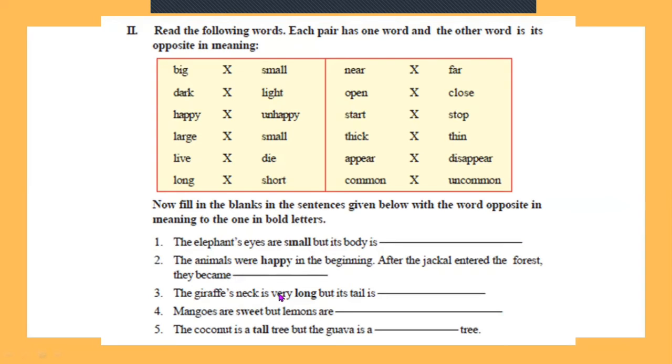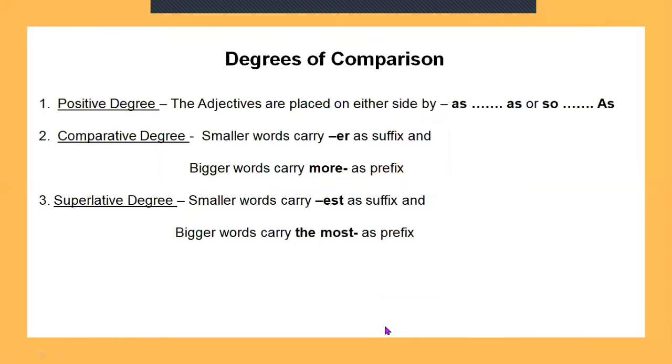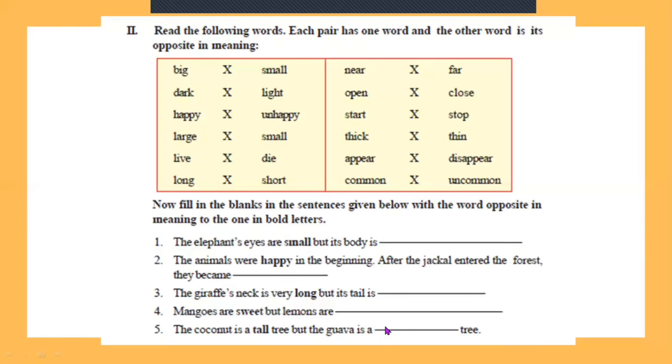The giraffe's neck is very long. What is the opposite of long? But its tail is blank. Look at the next one. Mangoes are sweet, but lemons are blank. Here I give the meaning for this sentence. Sweet, opposite, it is sour, S-O-U-R. The coconut is a tall tree, but the guava is a blank tree. You all are aware of that.